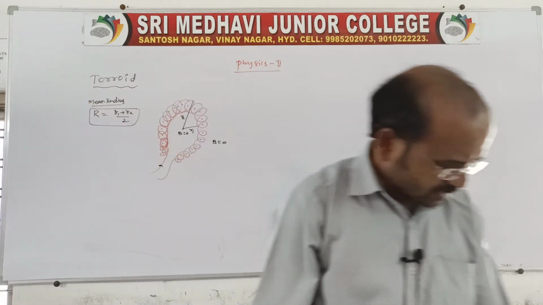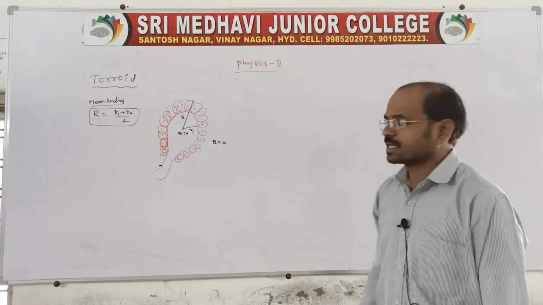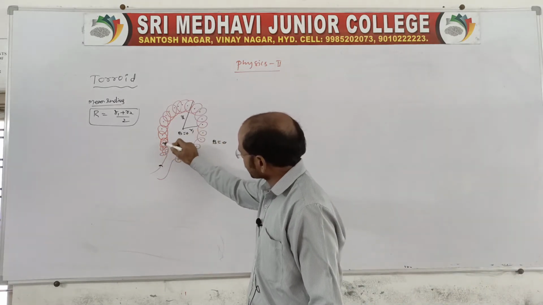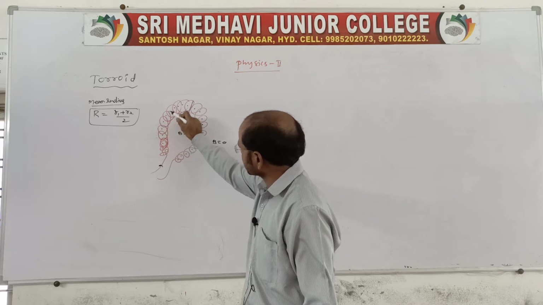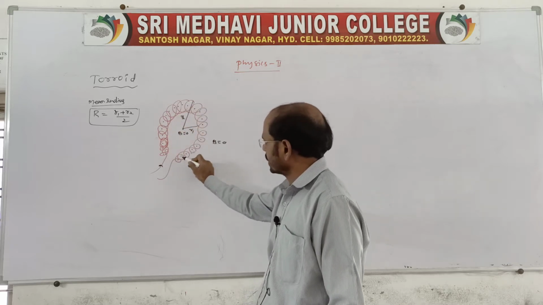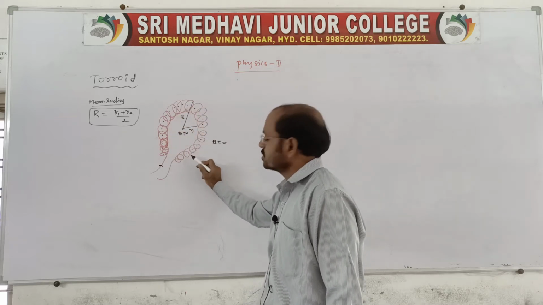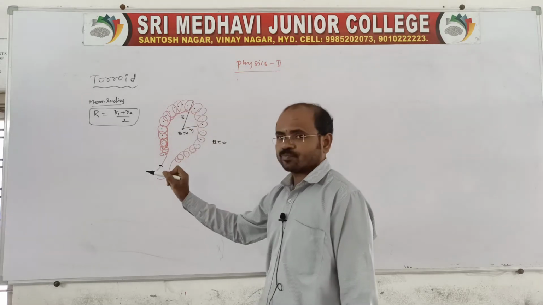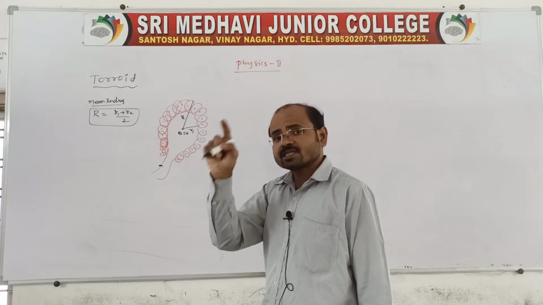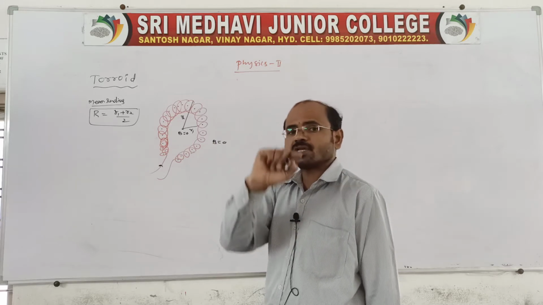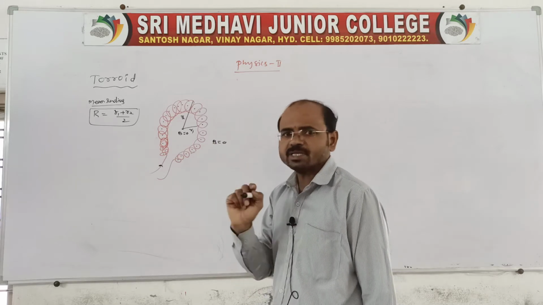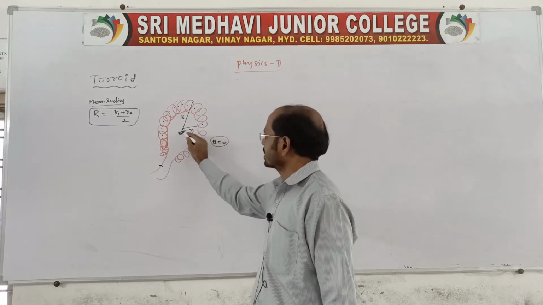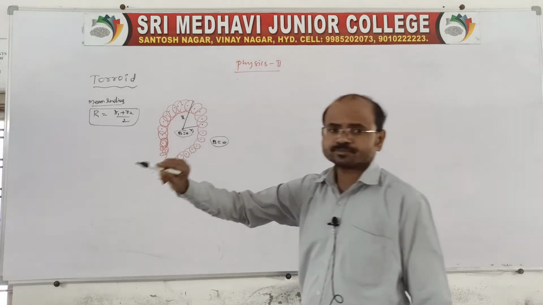Now the magnetic induction at the center of the toroidal coil is 0, because current is carrying through the circular coils, so the magnetic induction is produced at the center of each and every turn only. Whereas at the center of the toroid it is 0, but at the center of each and every turn of the toroidal coil it is B. There is a B there, but at the center of the toroid there is none, and outside also there is no magnetic induction. This is very, very important.